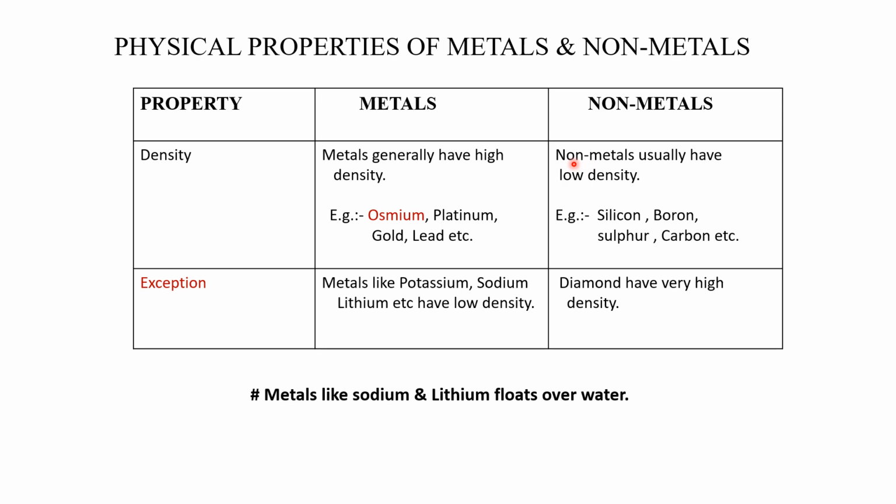Now let us come to the non-metals. Non-metals usually have low density. Examples are silicon, boron, sulfur, carbon. Among them, silicon has the lowest density.